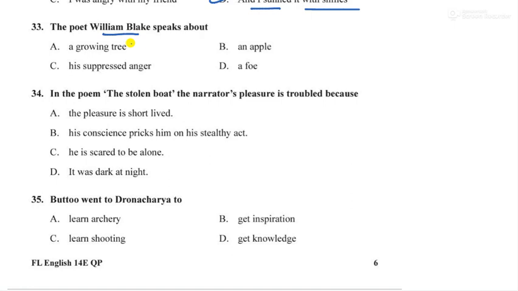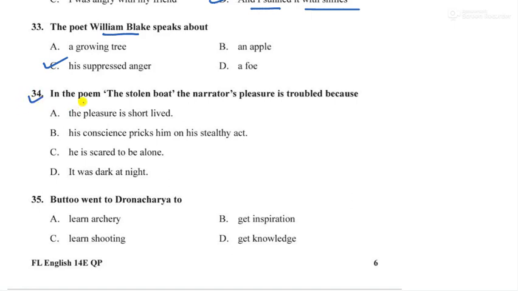So William Blake is the poet of which one? A Poison Tree, right? So what is the answer? He speaks about a growing tree, an apple, a foe, or his suppressed anger. Yes, his suppressed anger he is speaking about in the given poem.